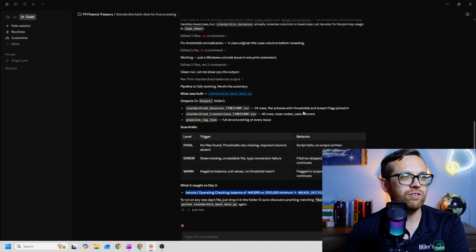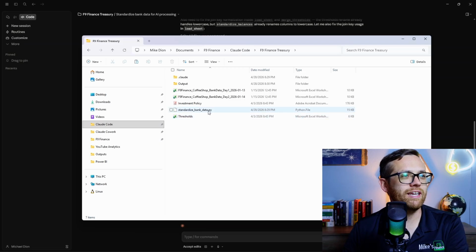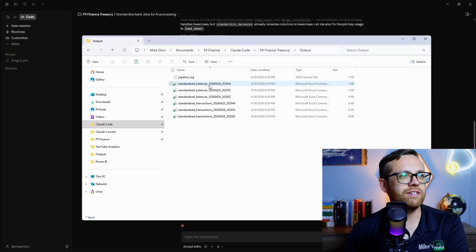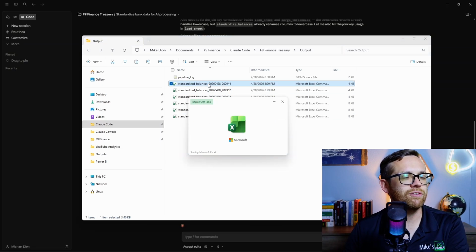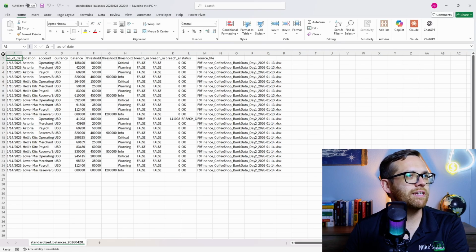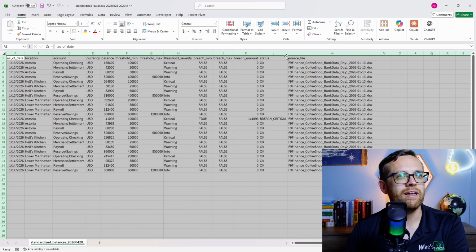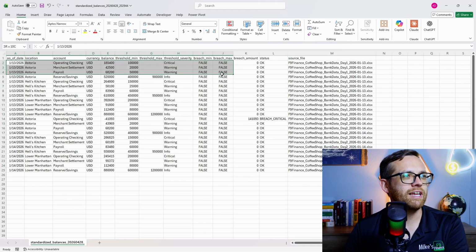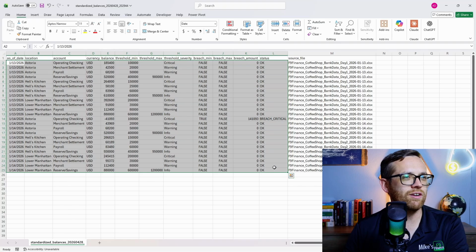So we can go to our folder. We could also just click right here, but we'll go to our folder. So inside our Claude Code, you'll see here's the Python script, here's the output, all right, and there's all of our standardized balances and all of the things. Let's go ahead and open one up just so you can see what this looks like. And here's an example of the standardized data all cleaned up. This was all from day 1, day 2. These were all the individual accounts, and this was the threshold merged in. And all of this, again, done automatically with Python.